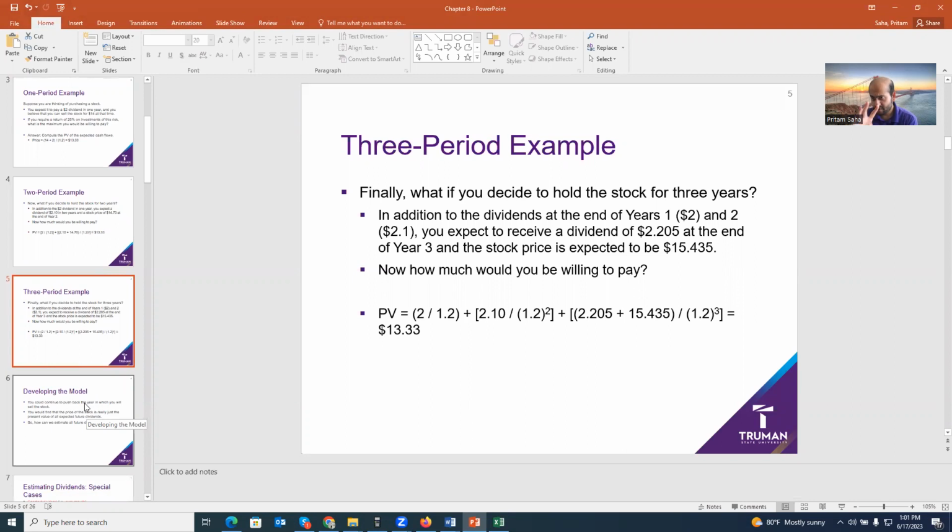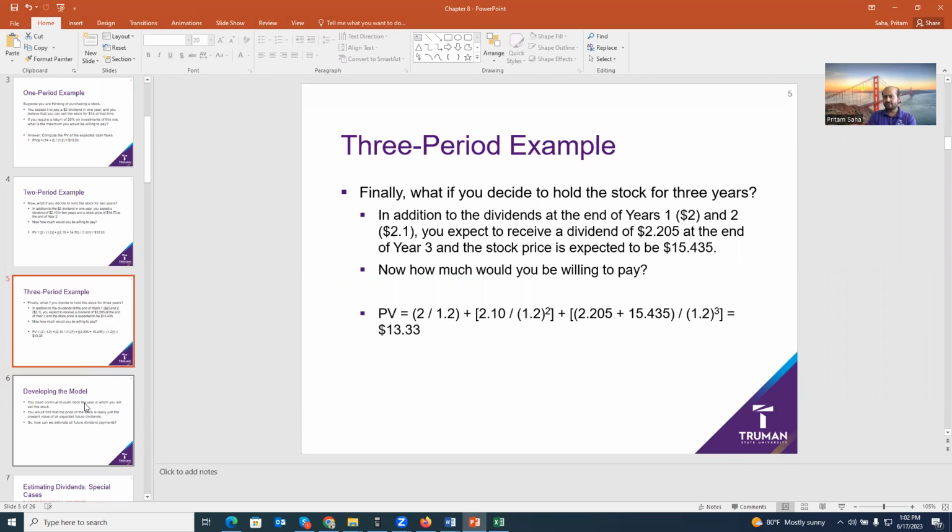Now, I'm just trying to give you on a rough basis how the dividend pricing model should work, or the present value of stock should work. But in general, most of the time, dividends follow a certain trend. So what does it mean? Dividends can be constant forever. So if a company pays $2 today, they will keep paying $2 forever. That could be the model.